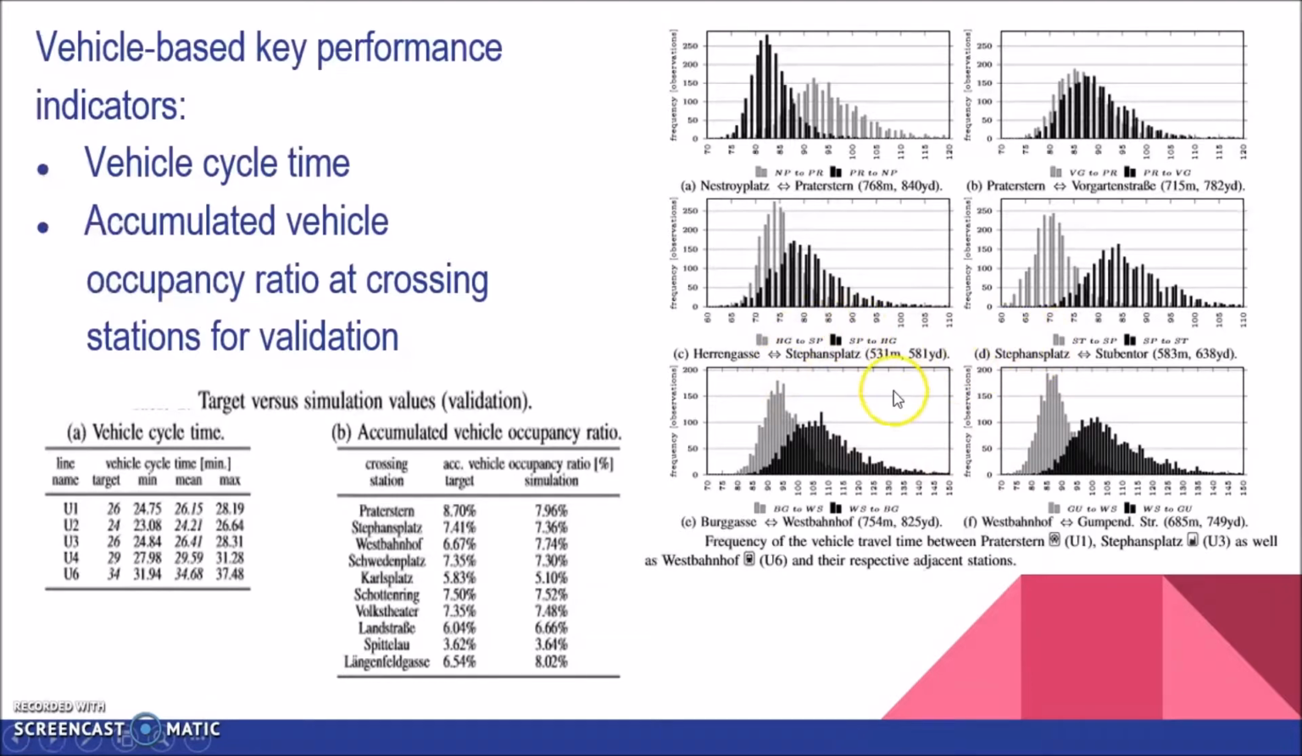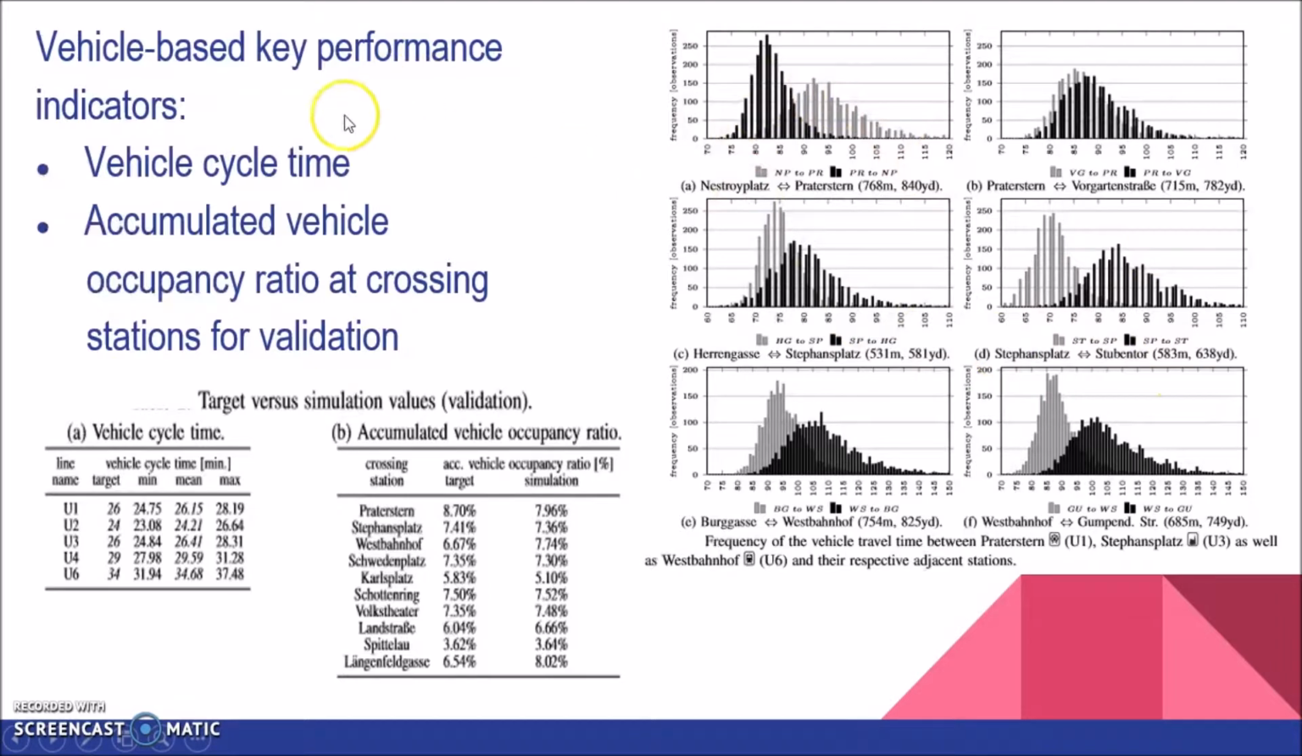Thus, Stephansplatz and Westbahnhof both share this phenomenon. Since the majority of vehicle interstation travel times appear to be almost normally distributed with a longer tail on the right side, the log normal distribution has been used here.